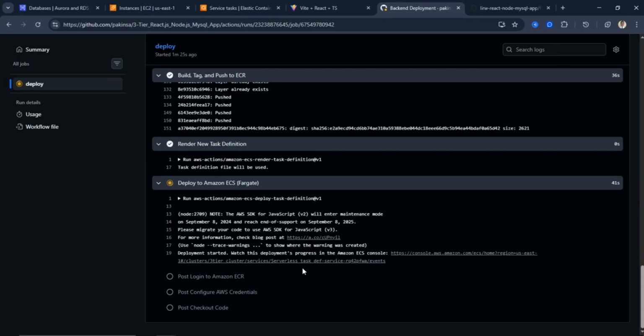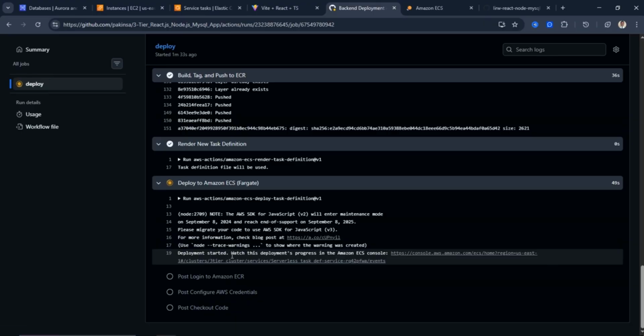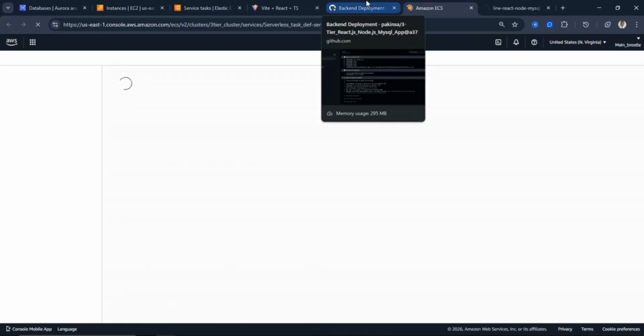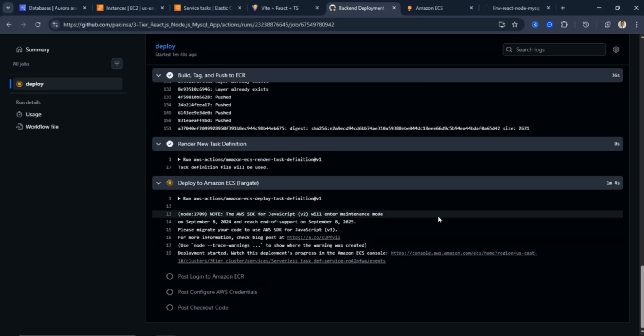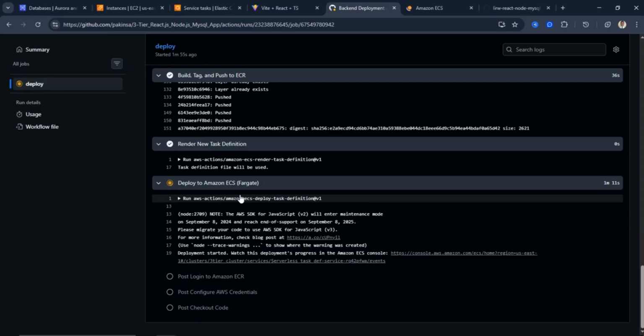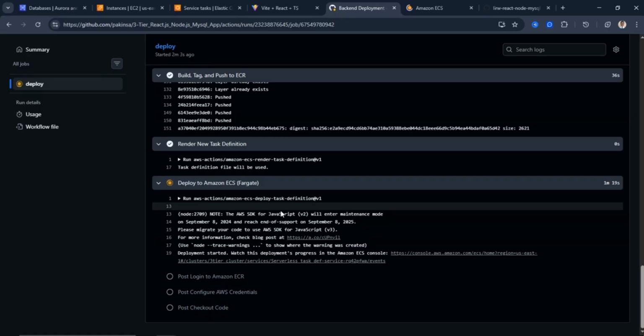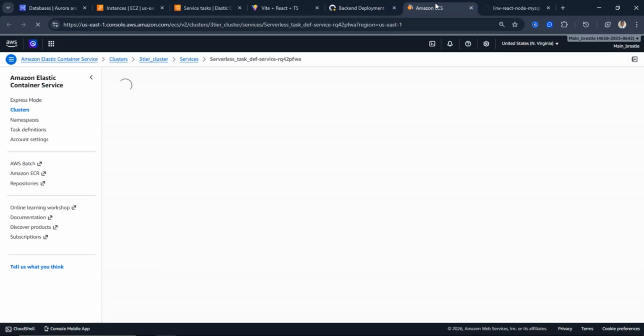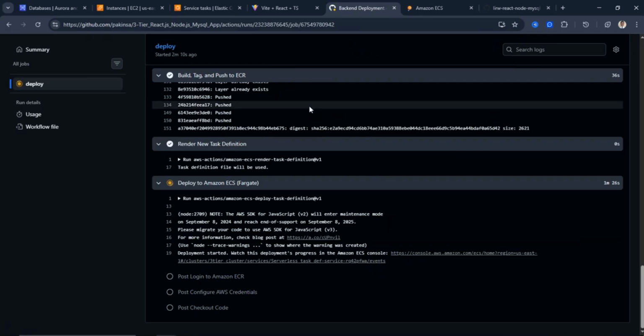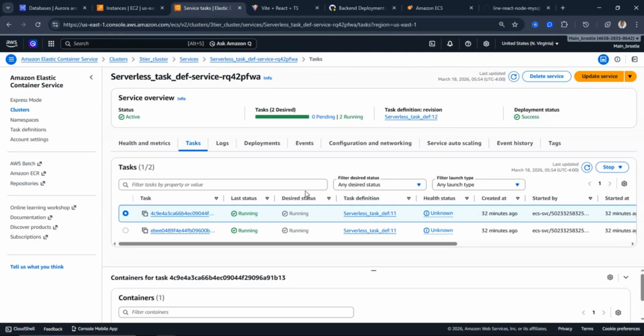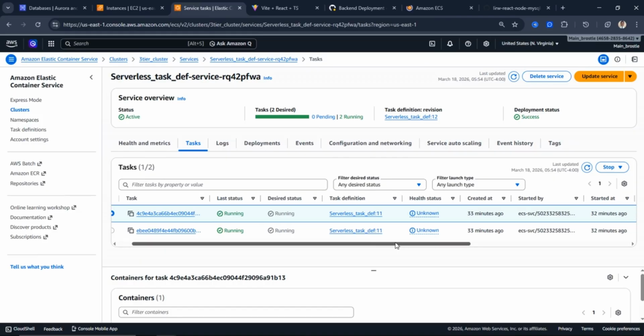If we want to see our deployment, we should monitor it via this link. That's the link that says deployment started, watch this deployment progress in the AWS ECS console. That's what I just clicked on. You can see that for the past 1 minute 51 seconds this deployment has been going on. If you have a larger database or a big application that you're running, it takes some time to deploy. We want to ensure that things are seamless, working smoothly, and successfully deployed. While that comes up, you can still see service task definition 11 right here.